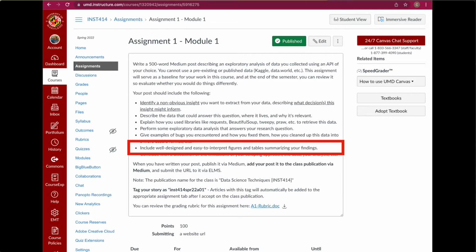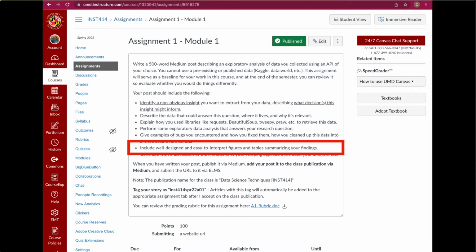It's important that the tables or the figures here contribute to the value of the post. That's actually how you get better traction on Medium. So your figures should be readable. Figures should not be code blocks. If you want to use code blocks, that's fine, but use the actual code block affordance in Medium. Don't take screenshots of chunks of code. That's bad form. If you're going to include tables, don't take screenshots of tables. Actually create tables in the Medium format.